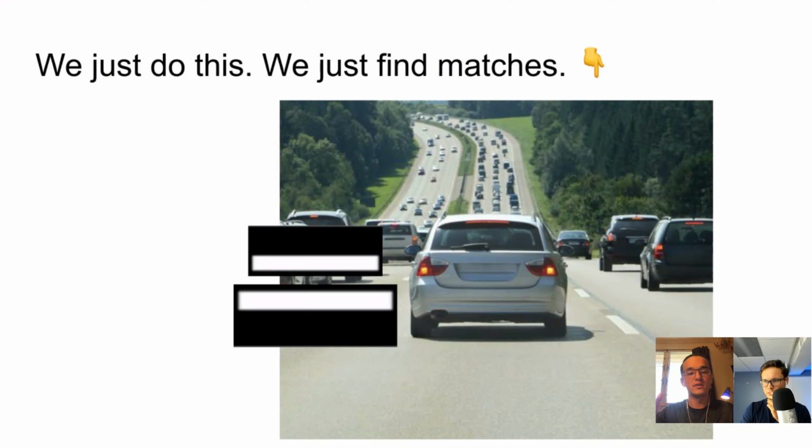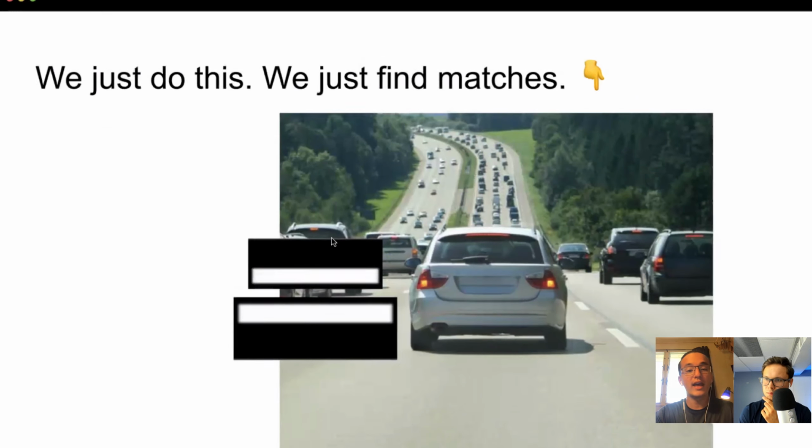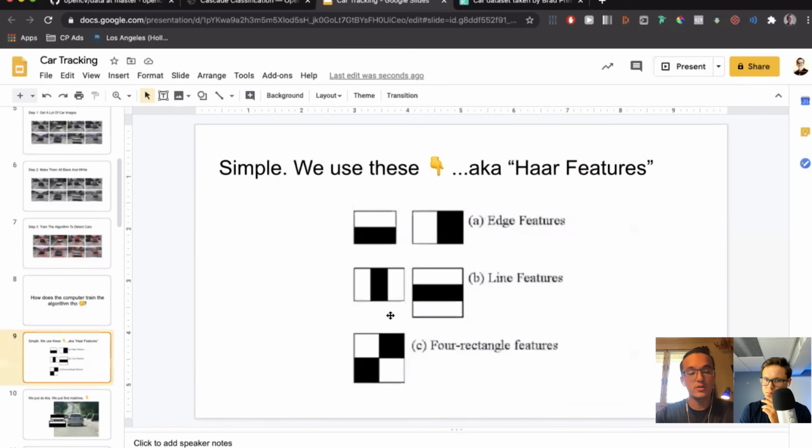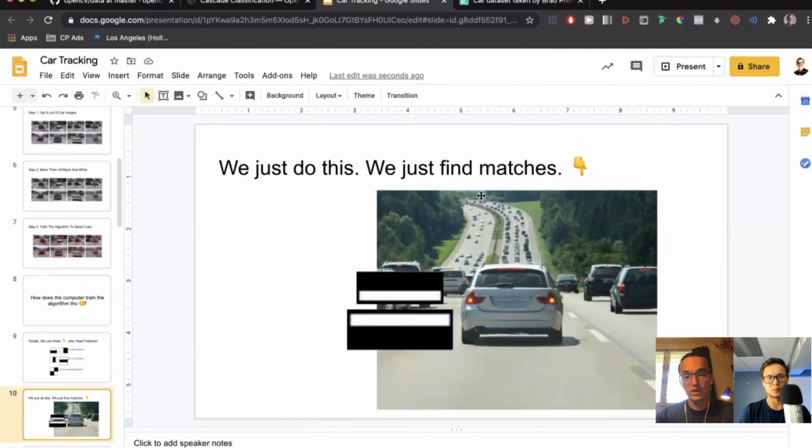You need thousands of car images, and then you run these Haar features all over the place. You have to try every Haar feature on every image to find every good match. So you want to run this one, this one, this one, of all different sizes and different orientations. Like these are kind of more elongated. You want to try it everywhere, and eventually you get a long cascade of these Haar features that define a car.